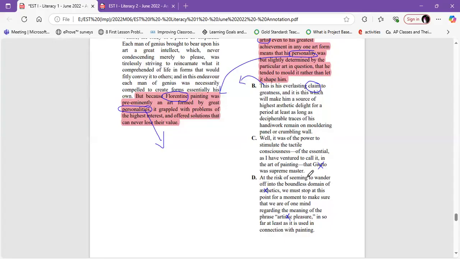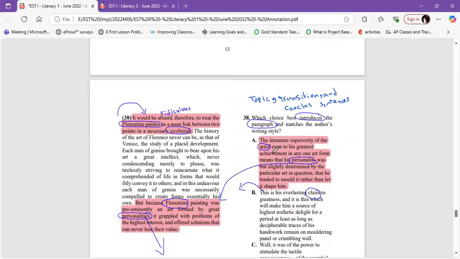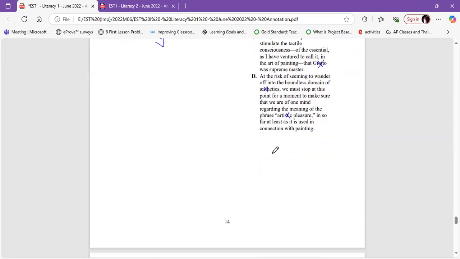At the risk of seeming to wander off into the boundless domain of aesthetics, we must stop at this point for a moment to make sure that we are of one mind regarding the meaning of the phrase artistic pleasure, insofar at least as it's used in connection with painting. It doesn't talk about that. So the answer is A because it mentioned the words. The last question is 39.